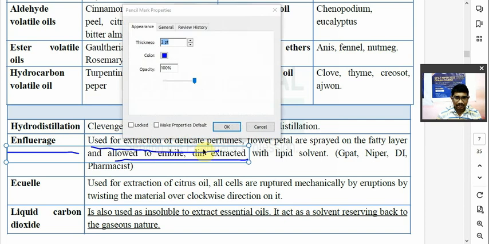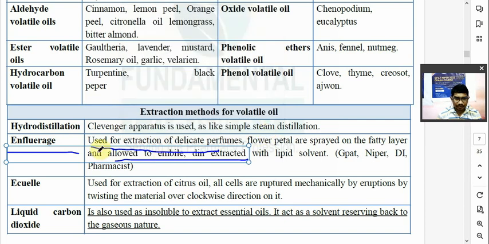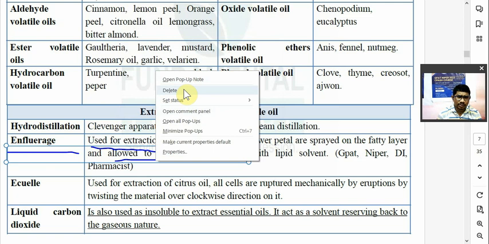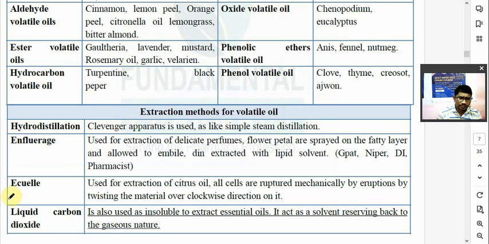Then extracted with the liquid solvent. So this is the second method. Are you getting it or not? समझ रहे हैं आपको? Then the third method is nothing but the expression method. Now this method is used for the extraction of oil present in the citrus fruit.